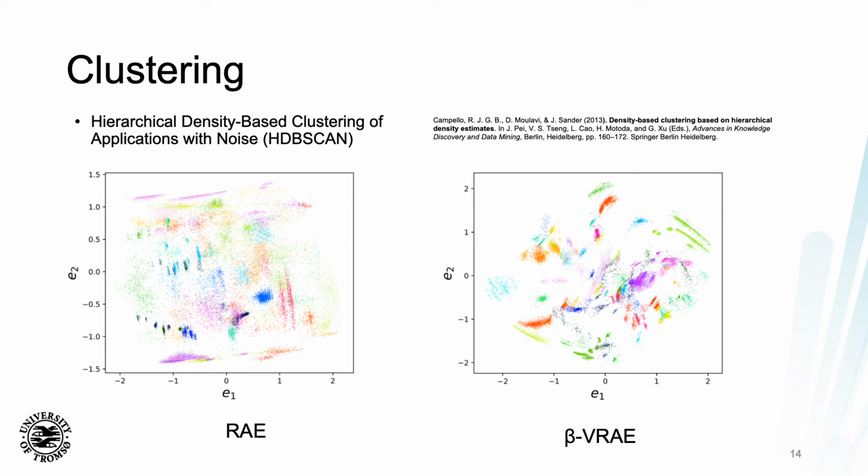We won't go into details on this algorithm, but please see this paper for more details. What has been discovered here is that we've been able to identify unique groupings of data quite successfully using this algorithm. Again, we can see that it appears that the beta variational recurrent autoencoder has been more successful in generating representations of the data that result in more compact clusters and appear to be more meaningful as a result.